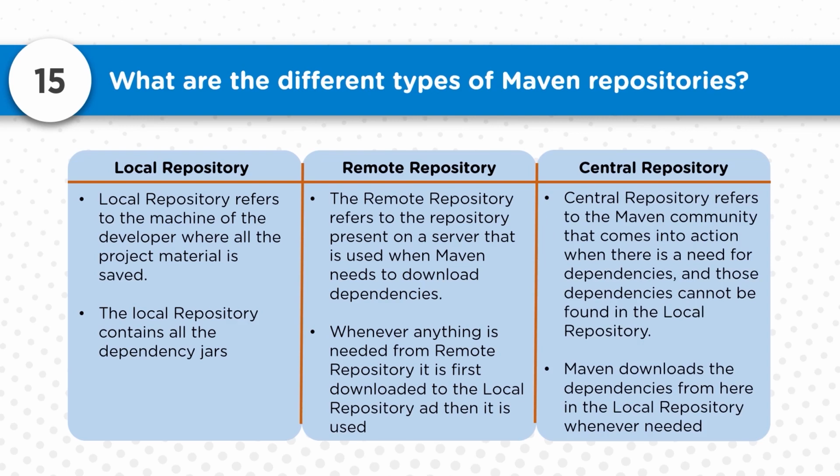And central repository is something known as the Maven community repository, where all the artifacts are available. Usually we cache or mirror these central repositories as our own remote repositories, because these remote repositories could be hosted within our organization, and central repository is available centrally for everyone to use. So these are repositories where each and every artifact is stored, and anyone is able to have access to them. Every open source artifact is available over there in the central repository.